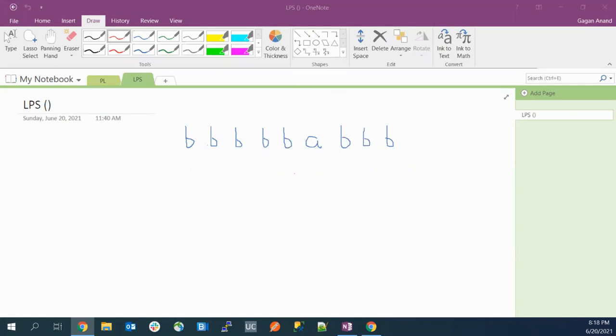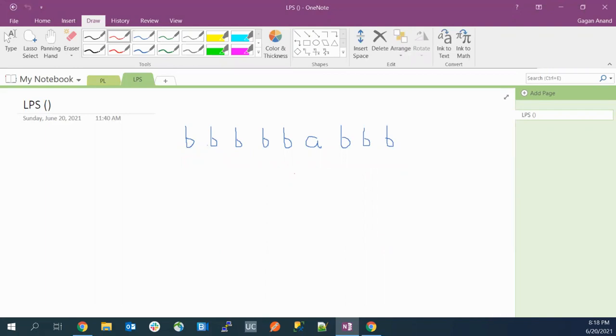It is possible that our result can be of even length or of odd length. Here in this question, our result is this, which is of odd length. If there were one more a here, it would be of even length. So it can be of even length or odd length. This is not a restriction.